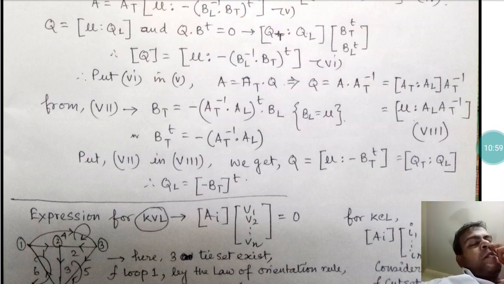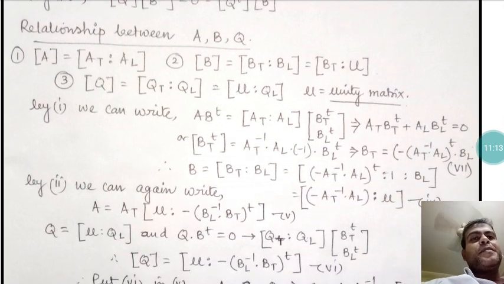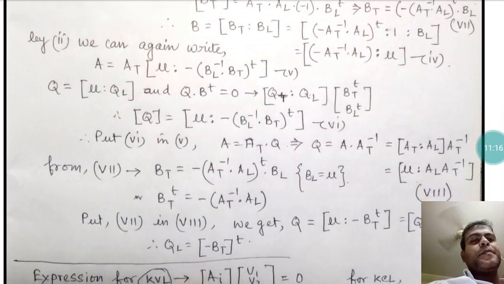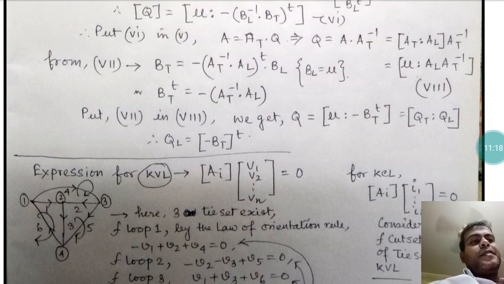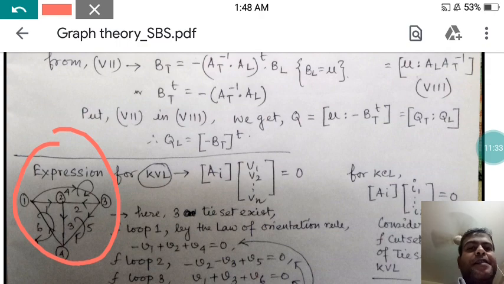You can find that this relation is applicable for all of these. If you want to replace the twig value with the link value of any B, Q and A, you have to follow this mathematical derivation which I have made under the category of relationship between A, B and Q. Now here we are giving the expression for KVL. In that KVL I already told you that you have to consider the cut set. So here I have drawn one basic loop equation of that KVL.